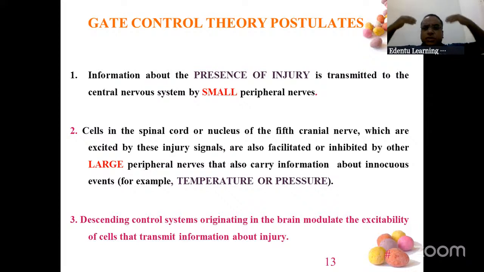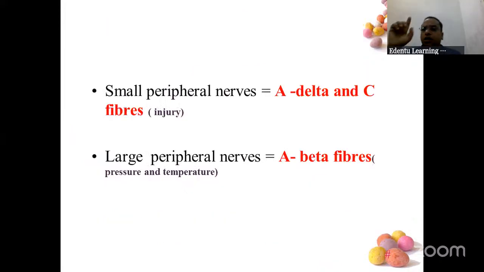Once they reach the brain, there is ascending and then there is descending control. The descending control system originating in the brain modulates the excitability of the cells that transmit information about injury. Information goes towards the brain. The brain will process it and tell if the injury insult is too much, so there should be more pain, or the descending control system is regulated so you don't feel pain much. This is the main concept we are going to learn now. Please write this in your notepad.